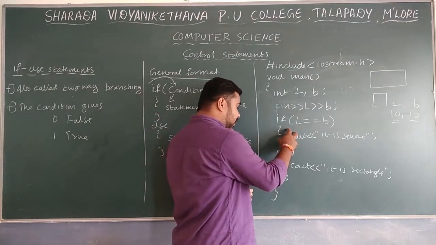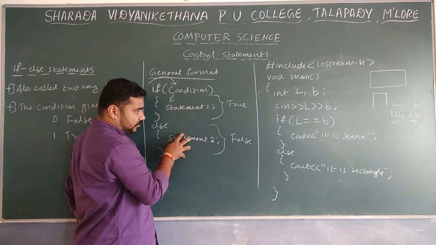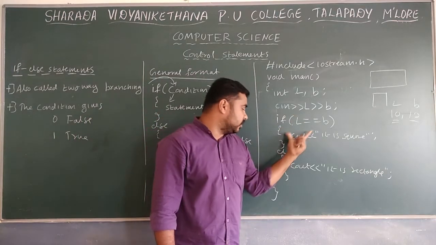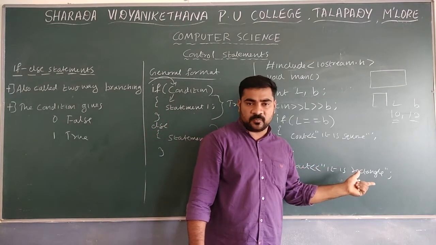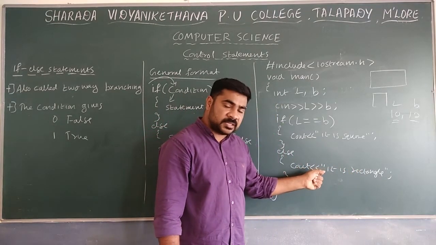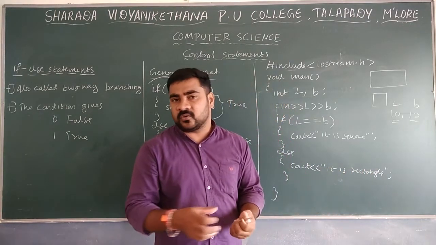Then skip the first part. Here the condition is false, so we go to the else part. In the else part, it is given that it is rectangle. Output: cout, stream insertion, double quotes, it is rectangle. So that is going to print.